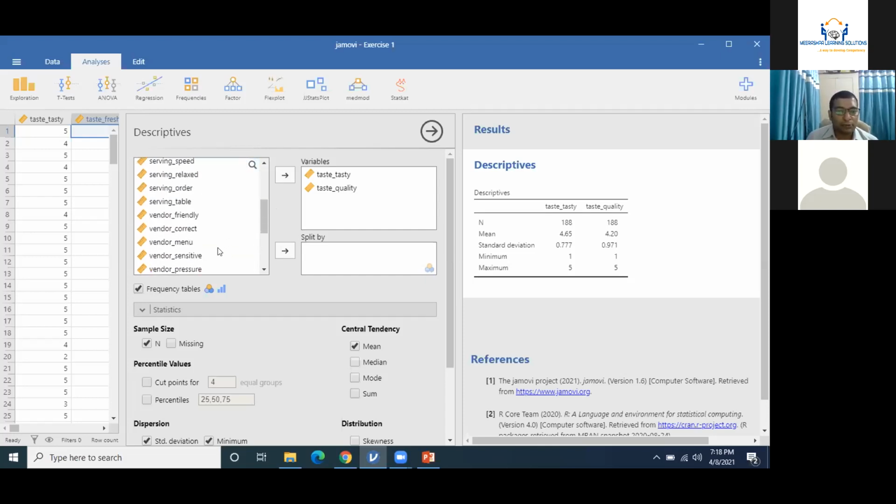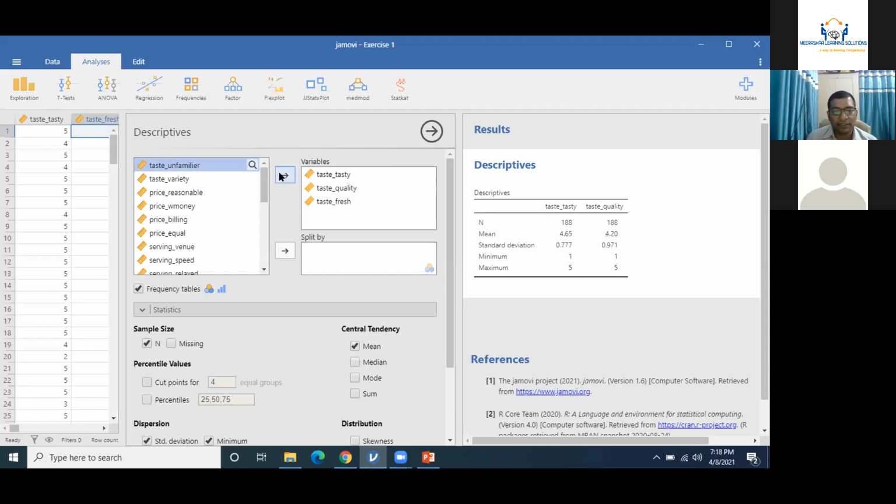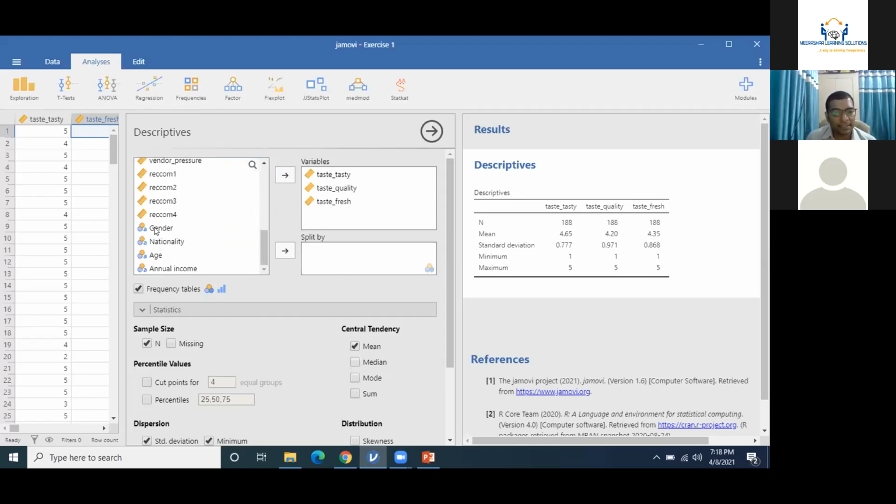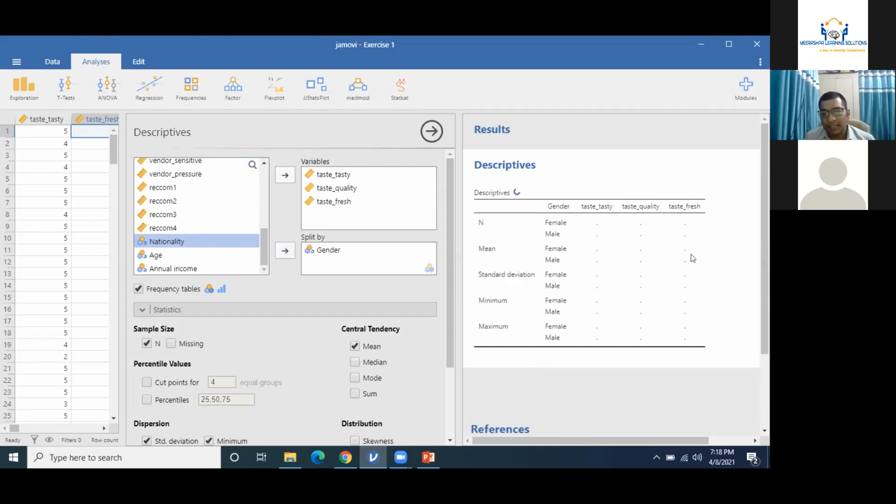Now I want to see how these 3 variables, tasty, fresh, and quality, are split based on a specific category. So, for example, I would split them with the help of gender. Now you can see the sample size for females is 133 and for males is 55. The mean for females is 4.64 and the mean for males is 4.67.